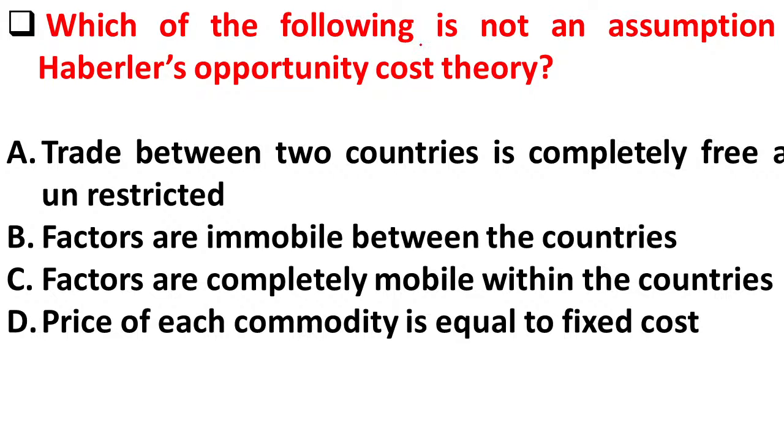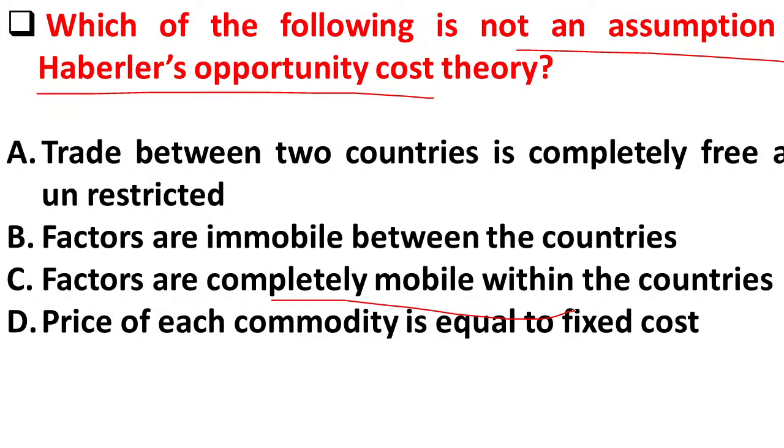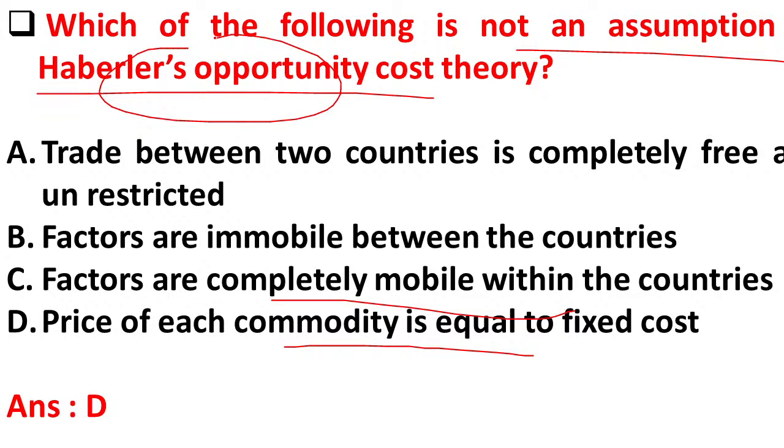The next question is, which of the following is not an assumption of Haberler's opportunity cost theory? Option A, trade between two countries is completely free and unrestricted. Option B, factors are immobile between the countries. Option C, factors are completely mobile within the countries. Option D, price of each commodity is equal to fixed cost. So which assumption is not correct about Haberler's opportunity cost? Here option D, price of each commodity is equal to the fixed cost. This assumption is not correct.